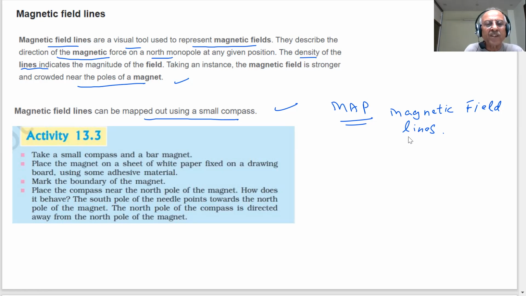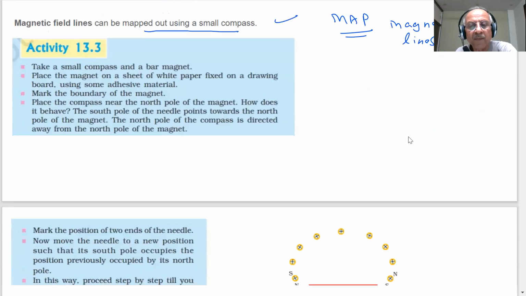Now place the compass near the north pole of the magnet. How does it behave? The south pole of the needle points towards the north pole of the magnet. The north of the compass is directed away from the north pole of the magnet. You are already aware, like poles repel, unlike poles attract. So what is the activity we are doing?